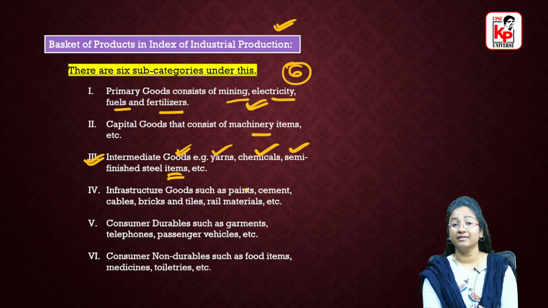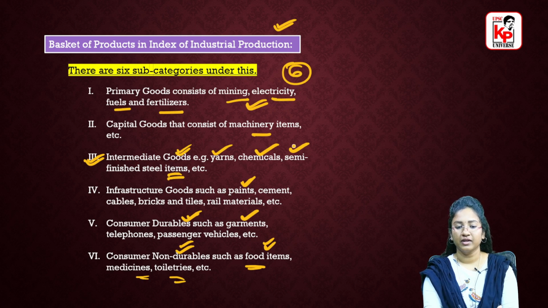Because using these, final goods are produced. Under infrastructure goods, we have paints, cement, bricks, tiles, rail materials, etc. Under consumer durables, we have garments, passenger vehicles, telephones. And under consumer non-durables, we have food items, medicines, toiletries, etc. So these are the 6 subcategories that we have.